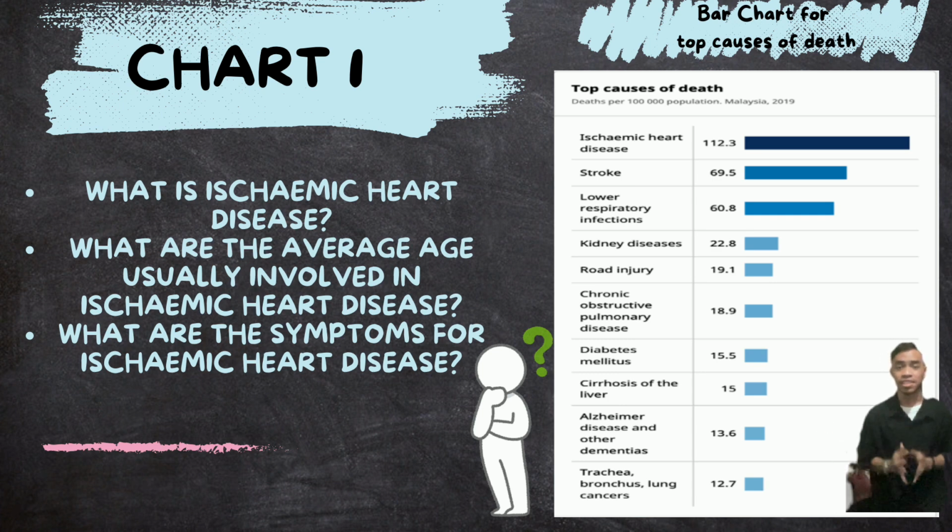So the next one is, what are the symptoms of ischemic heart disease? There are a few symptoms that IHD patients usually suffer, but let me shorten it to 3 major symptoms. Number 1 is easily getting tired when doing small activities. Number 2 is hard to breathe, and number 3 is feeling pain around the chest area, where the heart is located. We can see here that when we feel hurt or pain at the chest area, it means we might want to see a doctor, because it's one of the major symptoms of IHD.